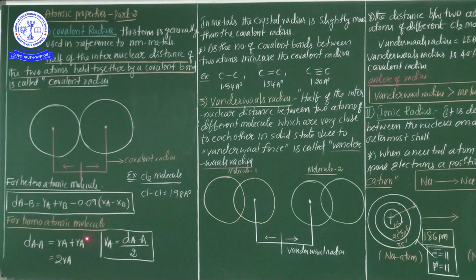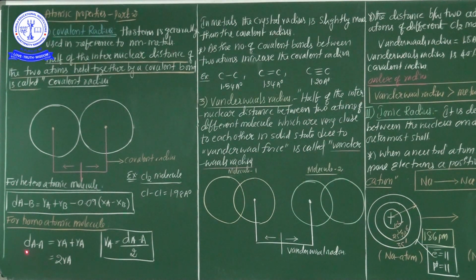So for a heteroatomic molecule, what formula is used to calculate the covalent radius, my dear students? This one: D(A-B) = RA + RB - 0.09 (XA - XB). Okay? For homoatomic molecules, what is the formula? The distance between A to A. Homoatomic molecule means the same atoms are involved in the covalent bond, and if you calculate the covalent radius in a homoatomic molecule, these are the basic formulas.